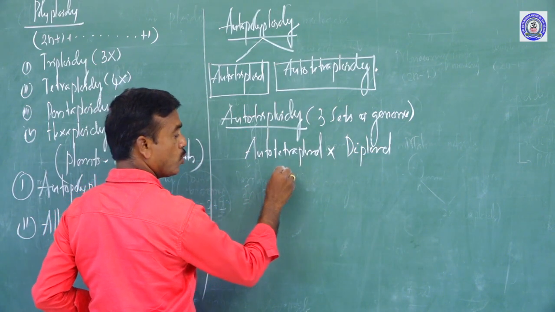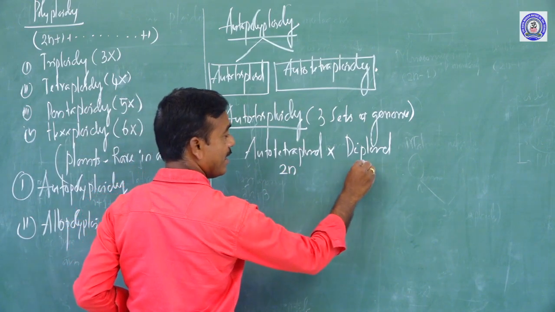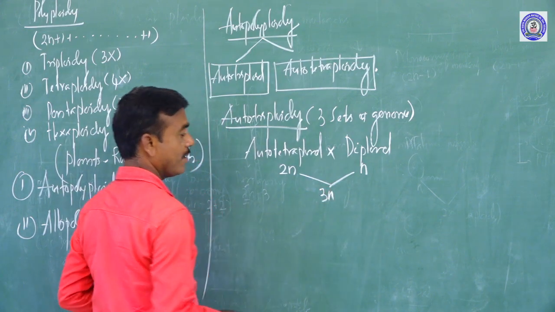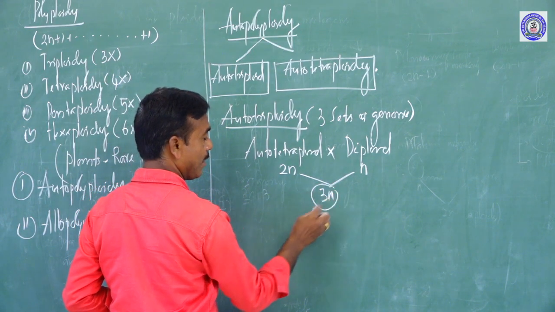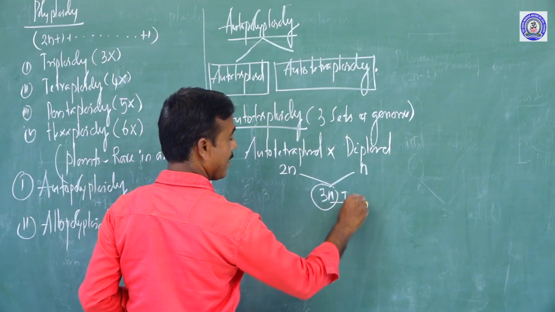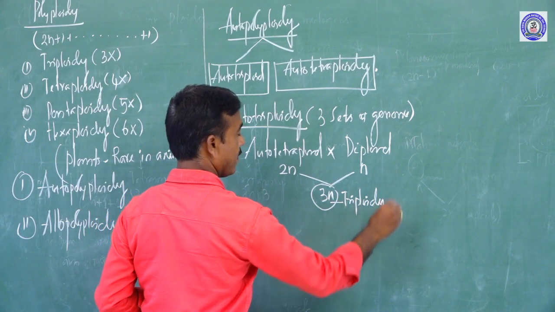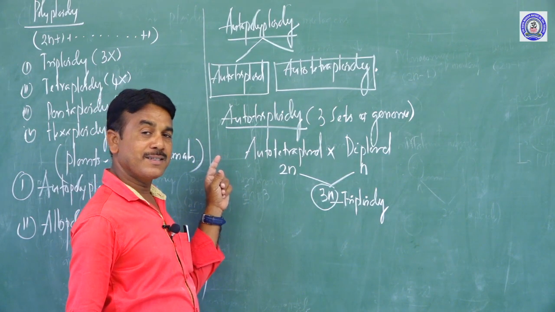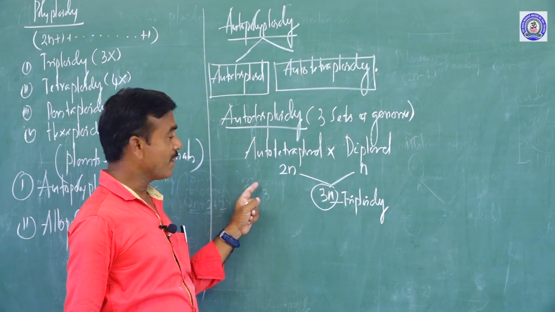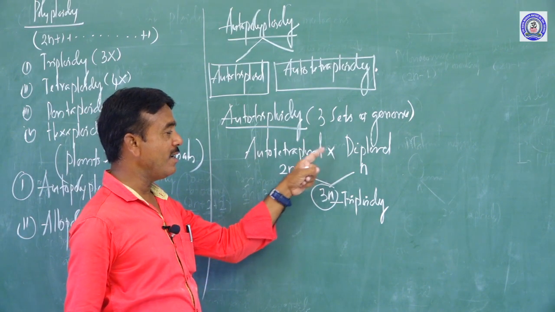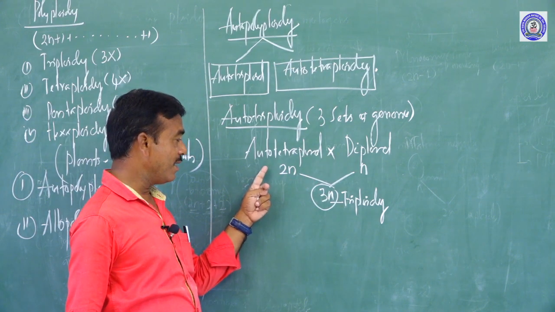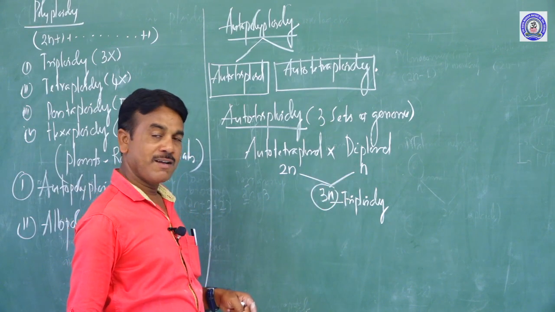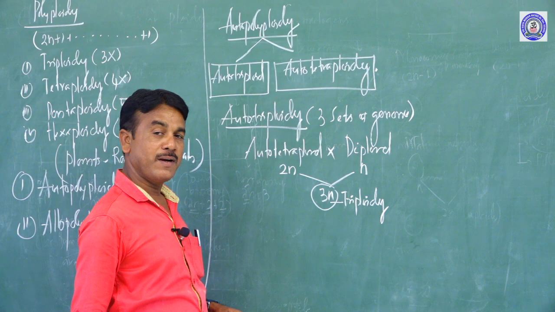Here 4n, the gametes with 2n, crossed with n gives 3n. So autotriploidy is made artificially by crossing autotetraploid with diploid; 2n crossed with n gives 3n, which is commonly called triploidy.